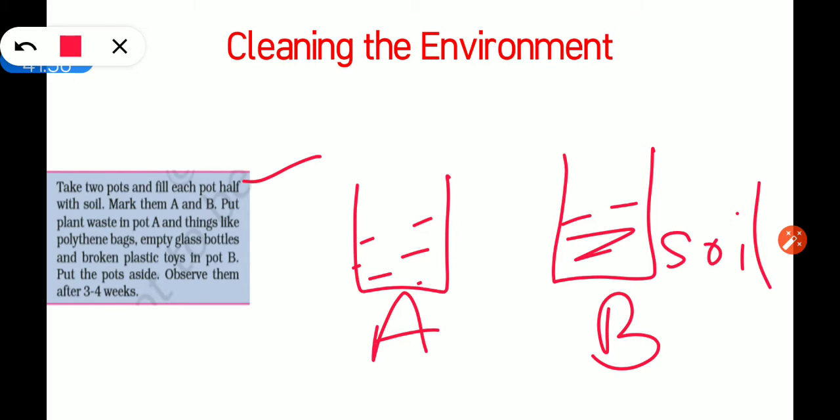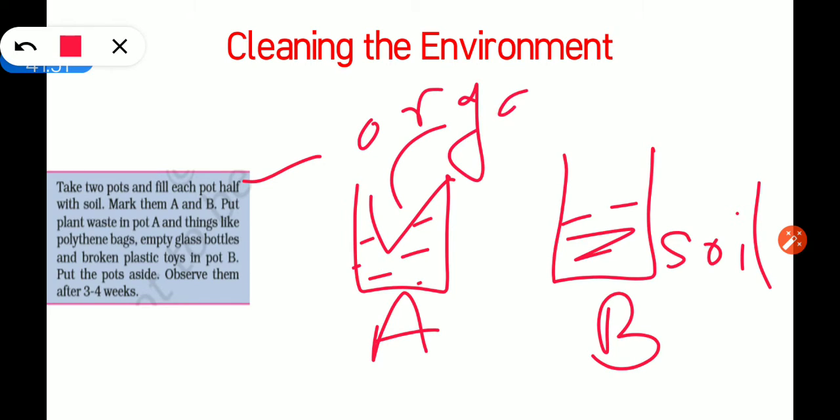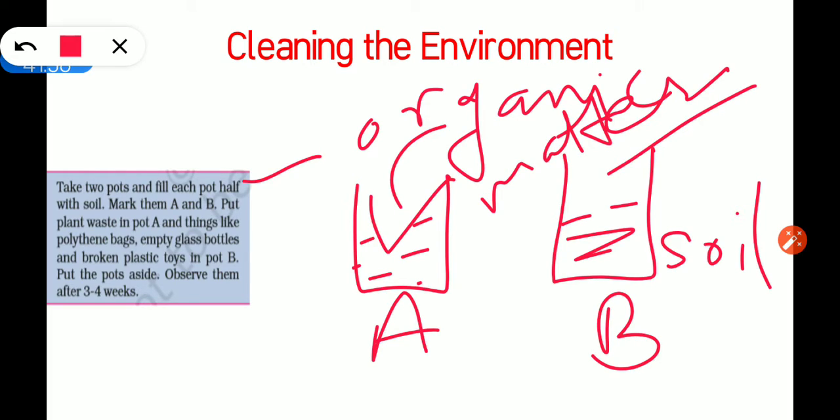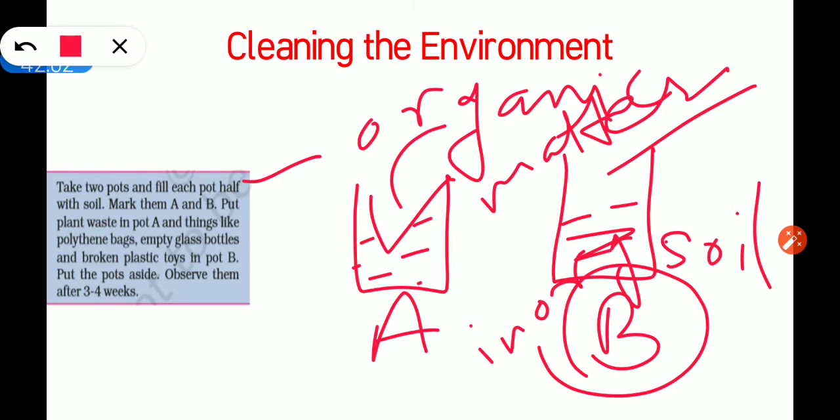Mark them as A and B. Put plant waste in pot A and things like polythene bags, empty glass bottles and broken plastic toys in pot B. So in pot A you will put the organic matter, that is plant waste, vegetable peels, anything you can put. And in pot B you will put the inorganic matter. Inorganic matter means polythene bags, glass bottles, broken plastic.